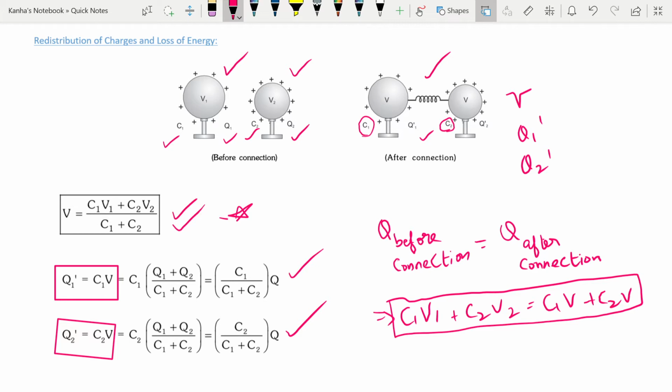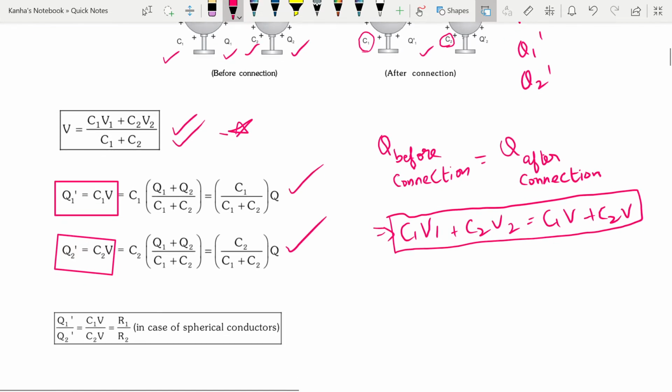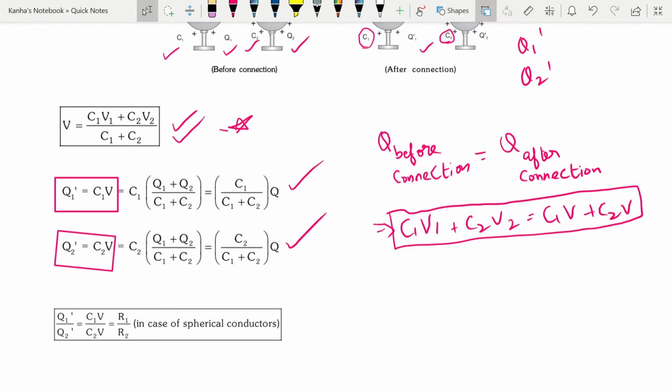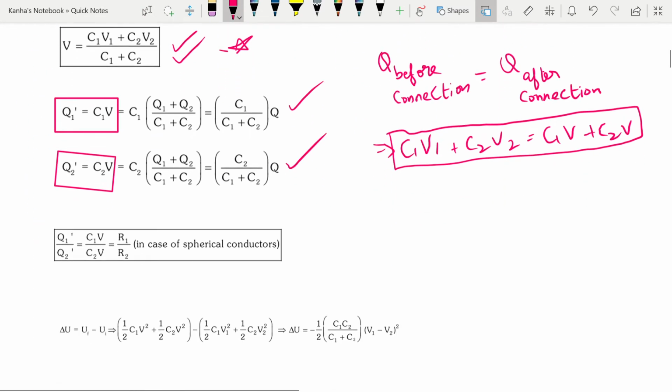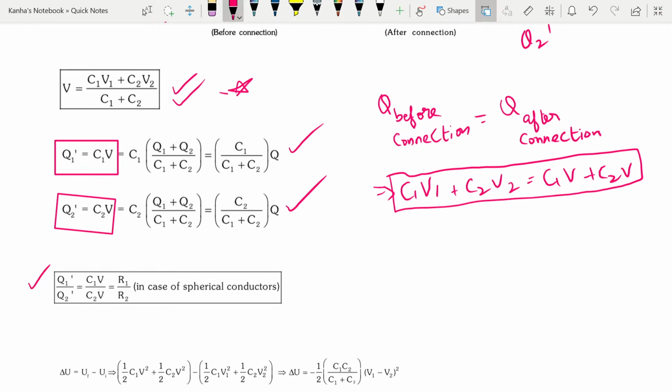Now if I take the case of spherical conductors, as you already saw what the capacitance looks like for them, if I substitute the value of capacitance from this expression here, then I can easily write that the redistributed charge Q1 prime by Q2 prime is equal to R1 by R2. So the ratio of distribution of charges is the ratio of the radii of the two spheres. You should keep this in mind.